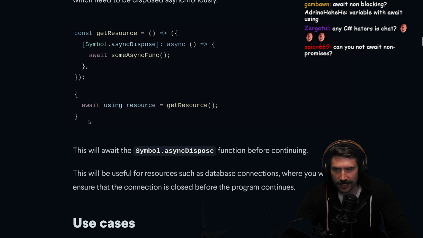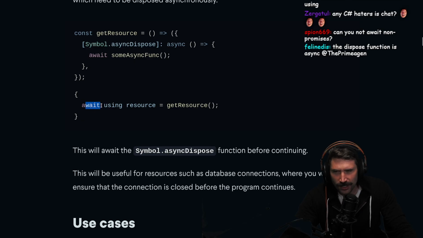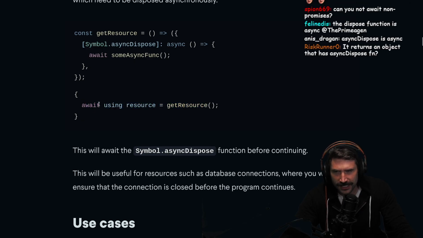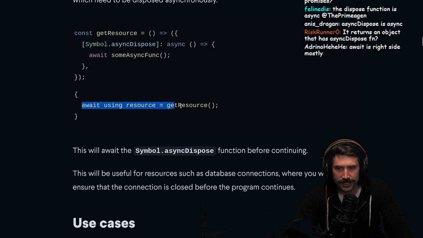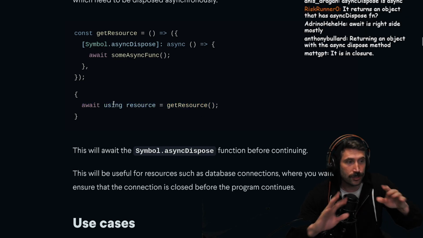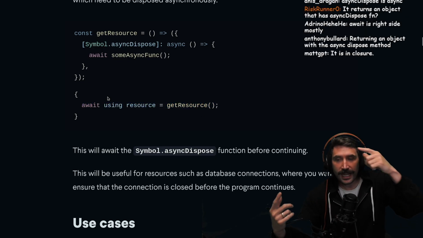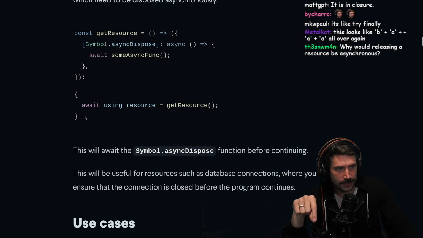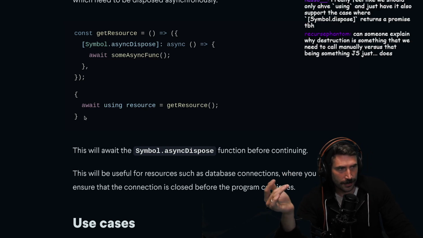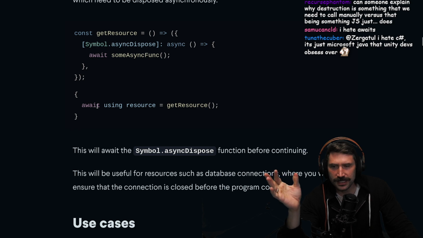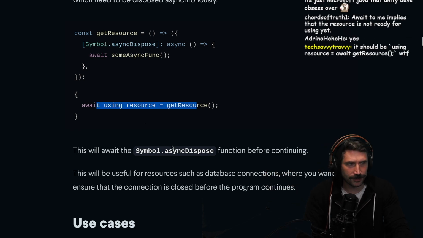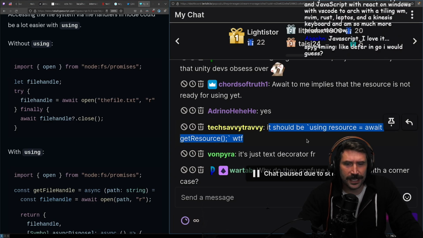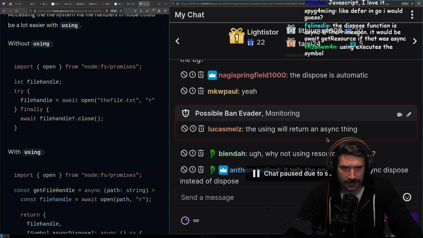Using must get kicked on at the end of the scope, but why is the await word here, which makes it hard? Because I assume you'd go await using resource equals resource, then you do some code, then at the end of this scope, it would dispose it, which would also be awaited. Am I correct on that? The problem is this example is just not big enough for me to understand. No, text heavy, that makes less sense because you don't need to await that. Yeah, the dispose is automatic.